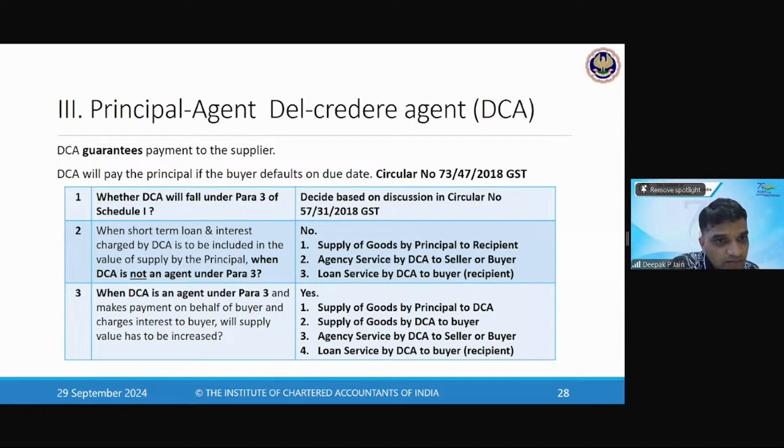Invoice in his name is not in the value of supply and exempt. If the invoice is not in his name, then it will be in the name of the principal itself.